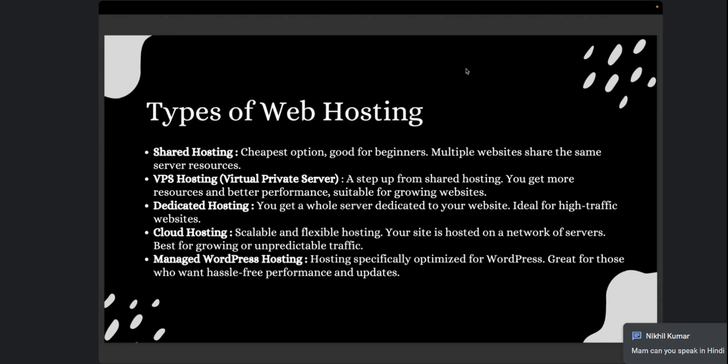So here, the advantage is, you can always upscale your server or downscale your server. Let me elaborate. Suppose you buy a dedicated hosting. Suppose I am the owner of a gaming website. I bought a dedicated hosting for, say, 10,000 per month. Okay. But since my gaming website just started, there are not many visitors on my website. There are no people coming to my website and playing games on my website. But still, for the hosting people, I have to keep paying 10,000. That would be a business loss for me.